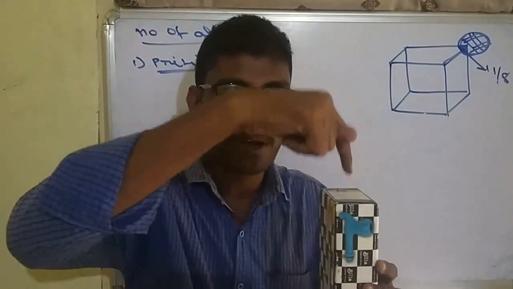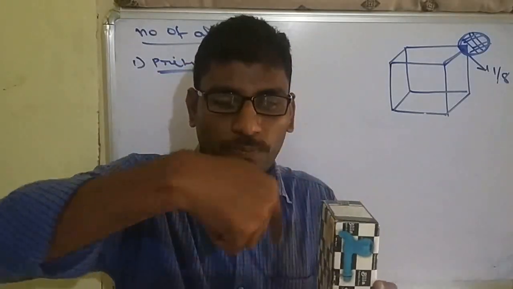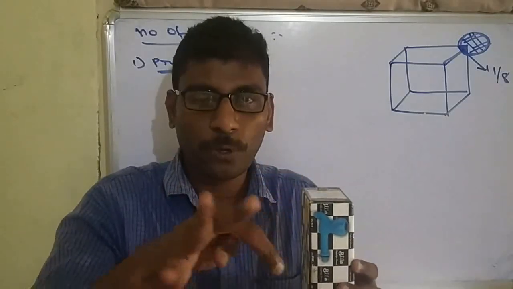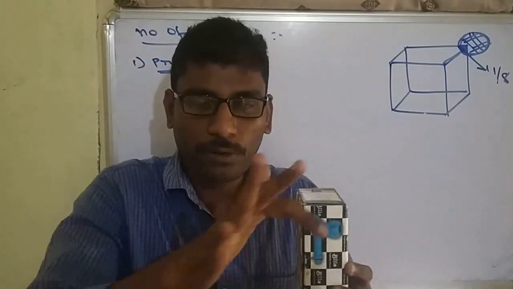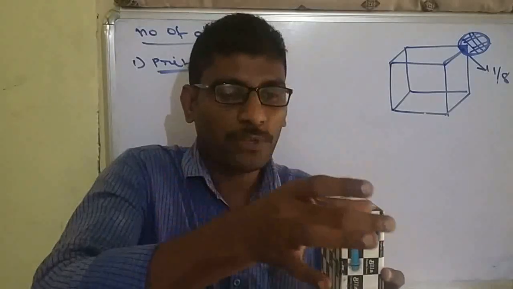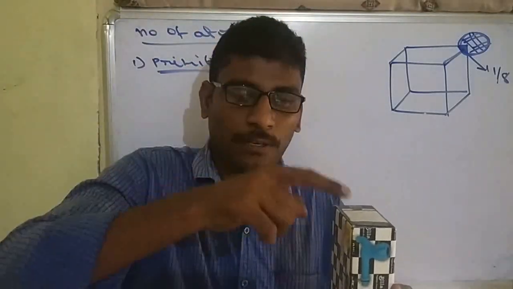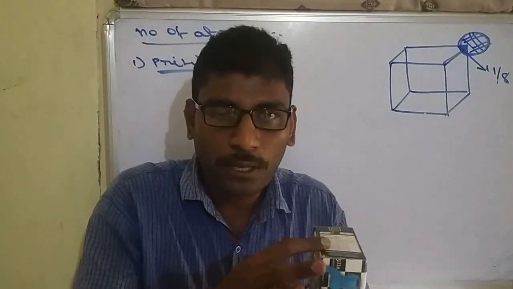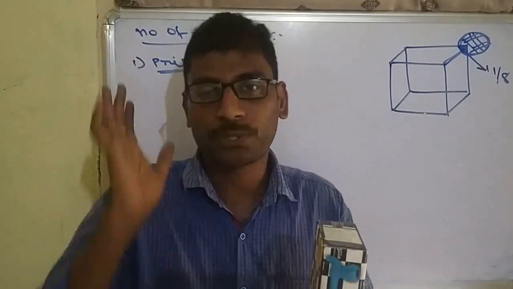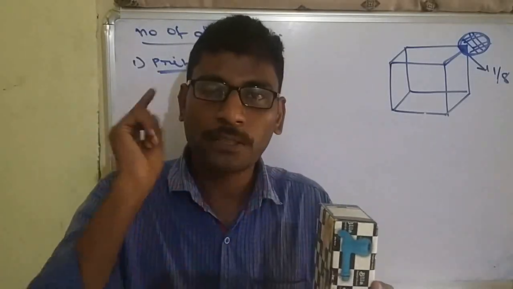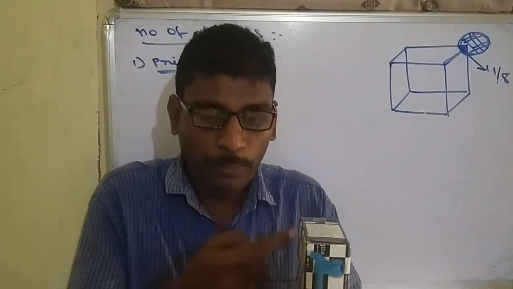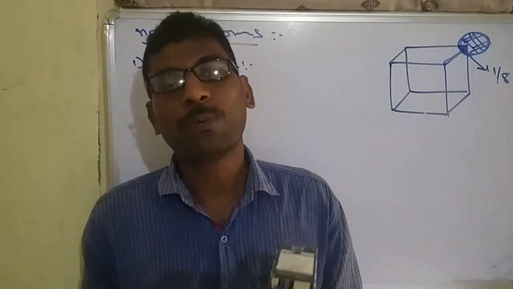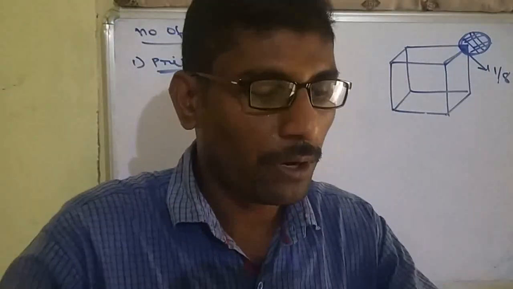So in total, 4 cubes: this one, this one, this one, this one. All these 4 cubes contain that corner particle. And if above these 4 cubes you attach 4 more like this, the particle also belongs to those cubes. That means one corner particle belongs to 8 cubes in total. So the one particle is equally distributed among 8 cubes, and each cube gets 1/8 part. That's why the corner atom is always 1/8 part.